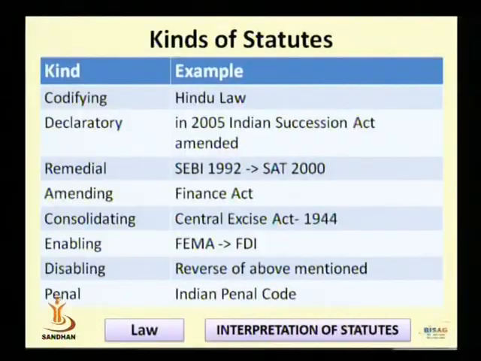Instead of lying everywhere, these provisions are consolidated in one statute, becomes the Consolidated Act or Consolidated Statute. The next kind of a statute is the Enabling Statute. With Enabling Statute, I would like to discuss the Disabling Statute. Enabling Statute, which means the statute which enables the new thing. Foreign Exchange Management Act, FEMA.